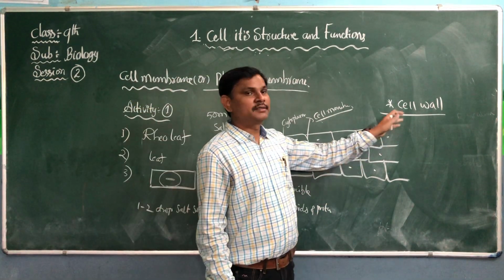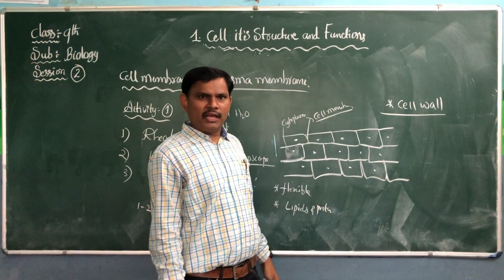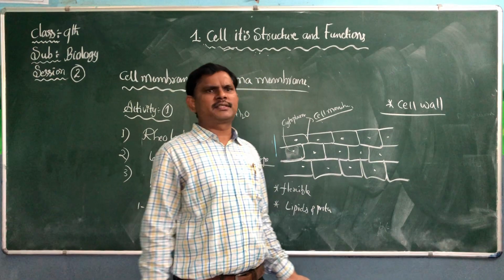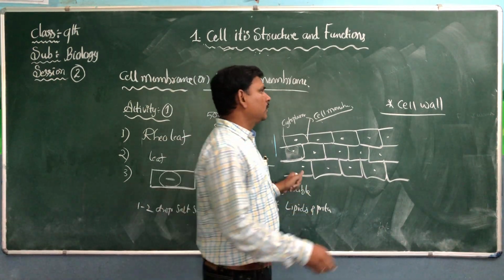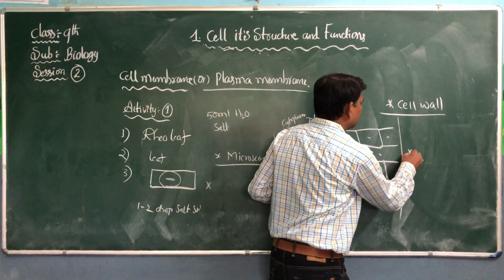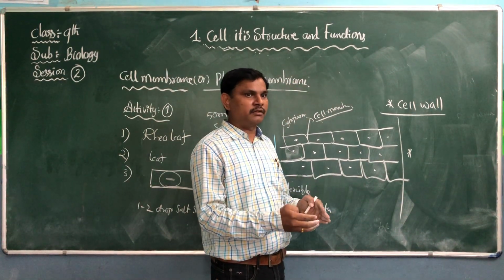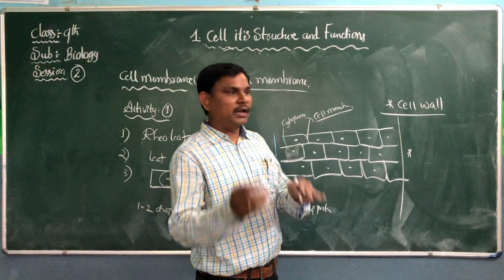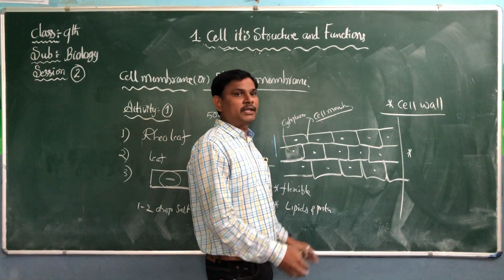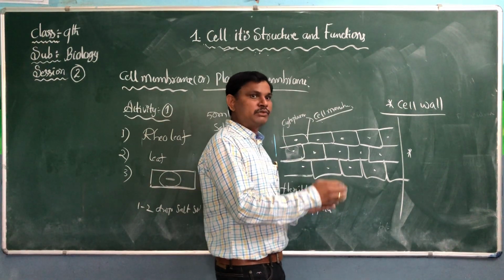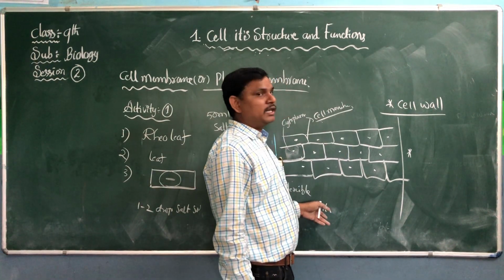That is called the cell wall. Earlier, scientists thought it was inactive and not useful, but now it plays a key role. It plays a key role in transferring information from one cell to another cell when the cell is developing and growing.